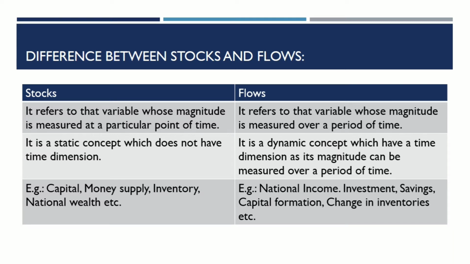Some examples of stocks are capital, money supply, inventory, national wealth, etc. Whereas examples of flows are national income, investment, savings, capital formation, change in inventories, etc.